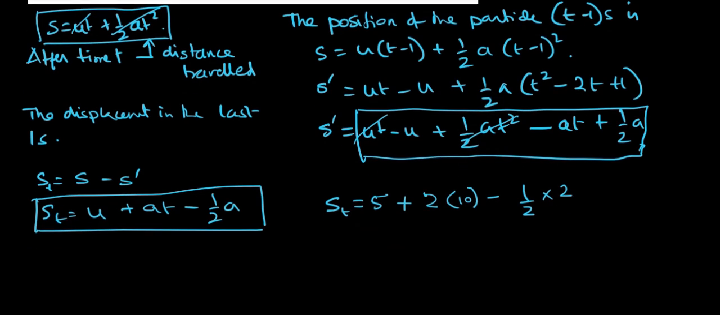So that's going to be how much? 5 plus 20 plus 1. Or rather minus 1, I am so sorry, this will be minus 1. So this is going to be minus 1. So 19 plus 5, that is going to be 24 meters. So that will be the displacement in the last 1 second, once all these things have been given.